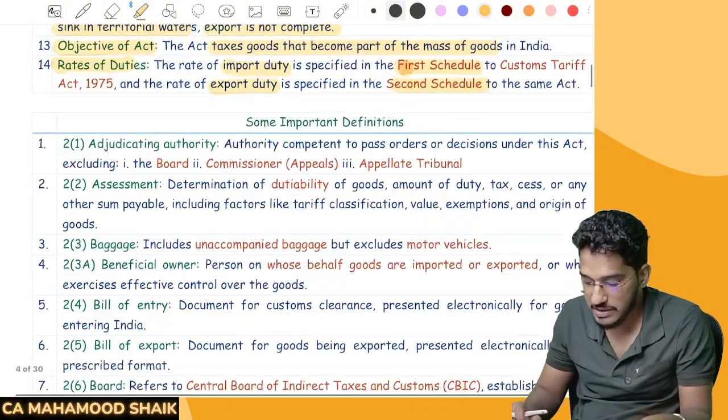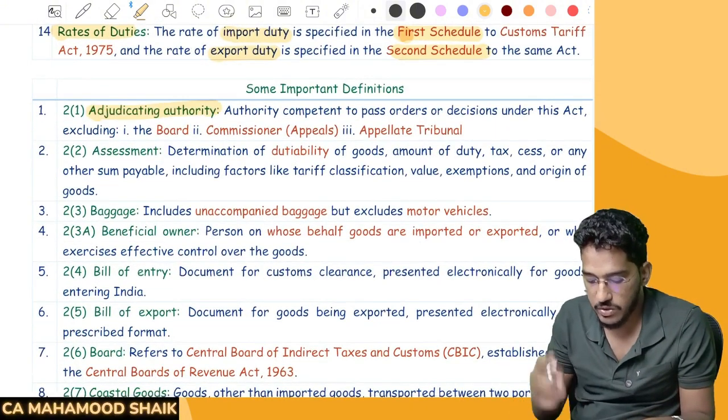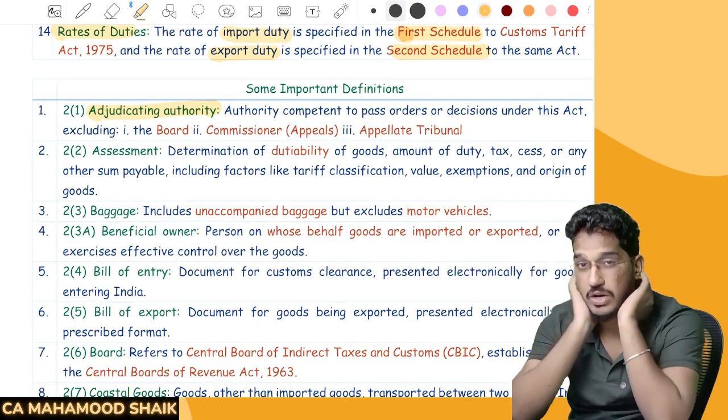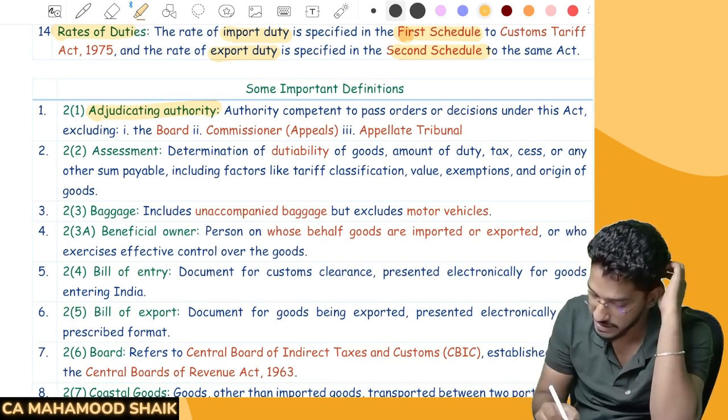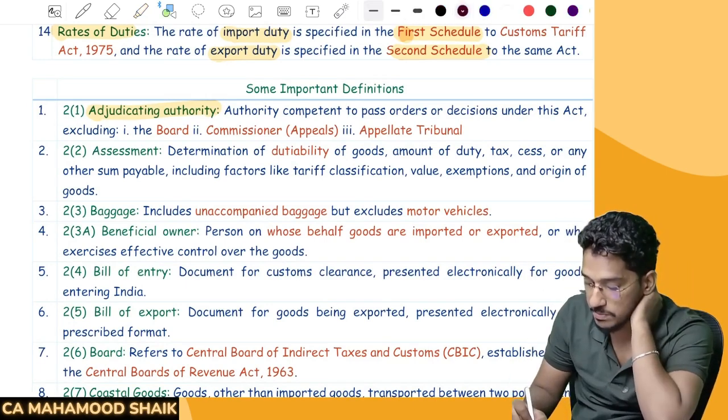Understood. Apart from that, some other important definitions. Adjudicating authority. At various places, you might come across this term called adjudicating authority. Sir, who is that adjudicating authority? Authority competent to pass orders.